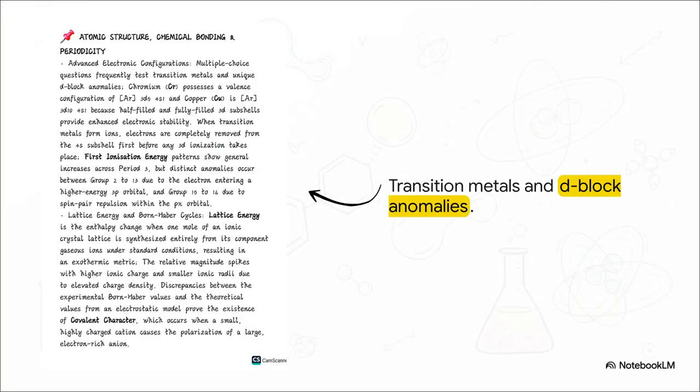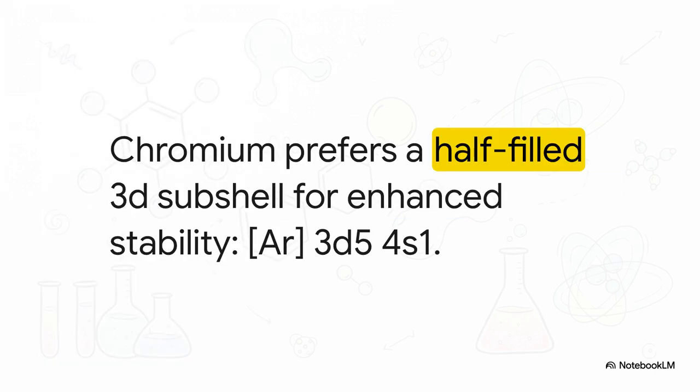If you've looked at advanced multiple-choice questions, you've probably noticed they absolutely love to test transition metals and unique D-block anomalies. Honestly, these elements are kind of the troublemakers of the periodic table, and getting a handle on their quirks is completely non-negotiable if you want to predict their behavior. Let's look at a prime suspect here, chromium. You'd normally expect its valence configuration to end in 4s2 3d4, right? But nope, chromium actually goes with argon 3d5 4s1.